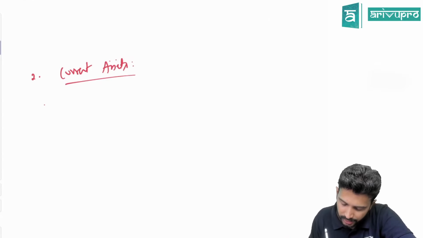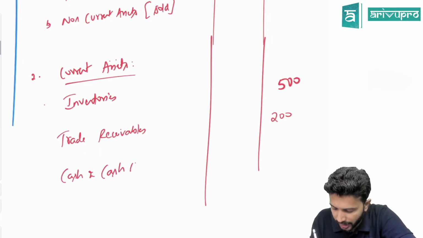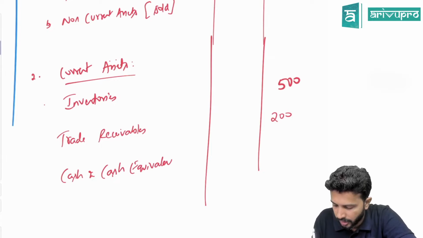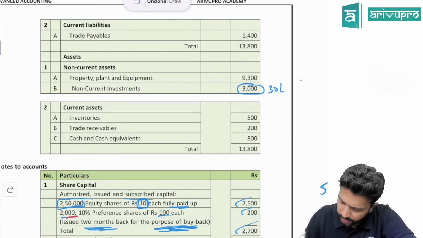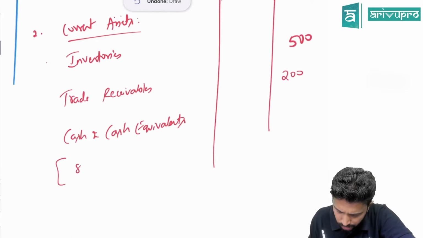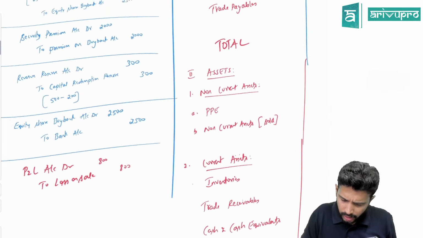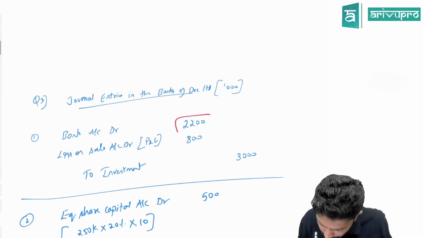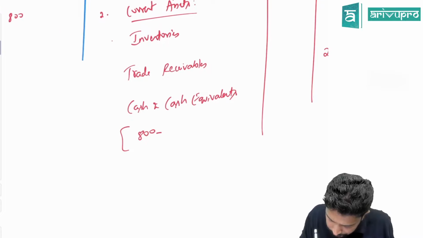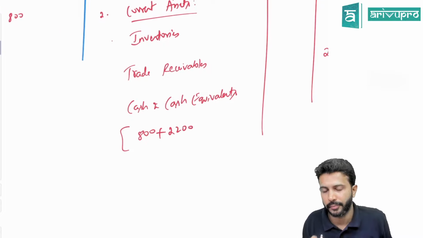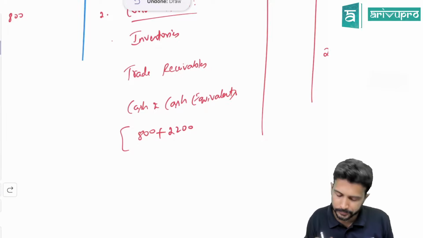Last component is cash and cash equivalents, meaning cash in hand, cash at bank, etc. That we call it as cash and cash equivalents. The balance given is how much? 800. Cash balance will change because you sold some investment, you made payment to equity shareholders and all. So balance would have changed. Come back to the journal entry. You sold the investment for what price? 2,200. That means your bank balance will increase by 2,200. 800 given, because you sold it, its balance will increase by 2,200.